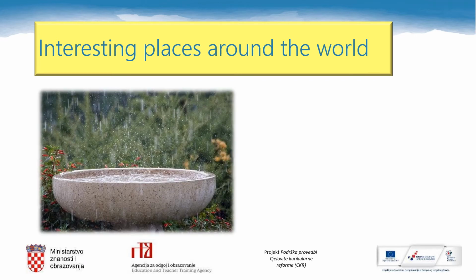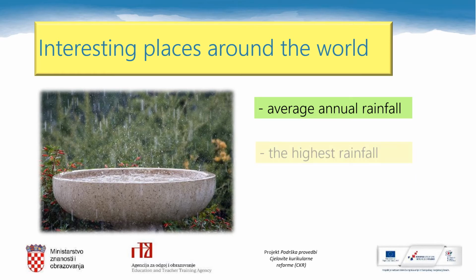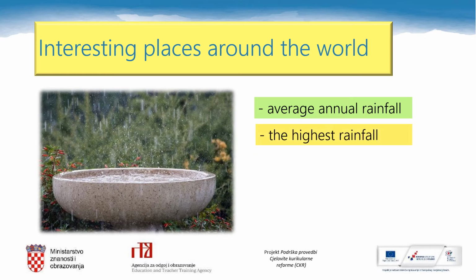When you read about some interesting places around the world, you can read about average annual rainfall. What is an average annual rainfall? It is a typical quantity or amount of rainfall in a certain area. The highest rainfall means that it is not typical, it is more than average, or it is above the average. It can be annually or monthly. Annually means in 1 year and monthly means in a month.